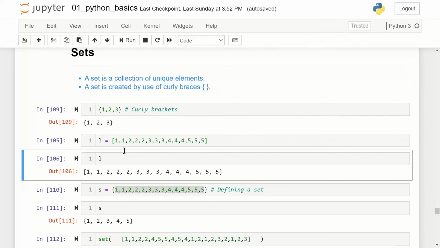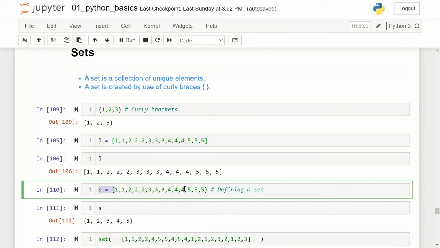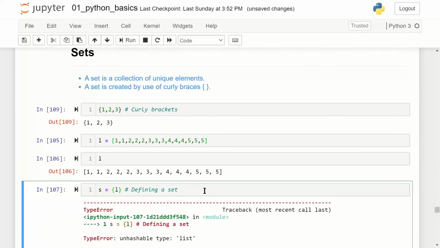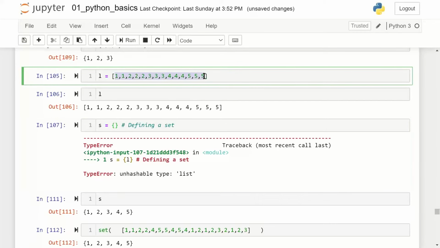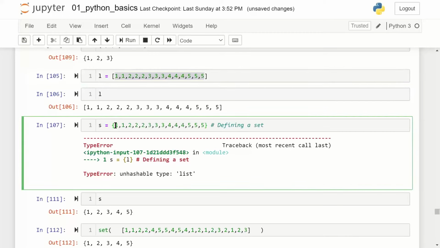But in case I want unique values in that list, what I can do is simply pass L here. Okay, it is unhashable, so I cannot pass that. If I were able to, it would have been great, but it's giving that error.